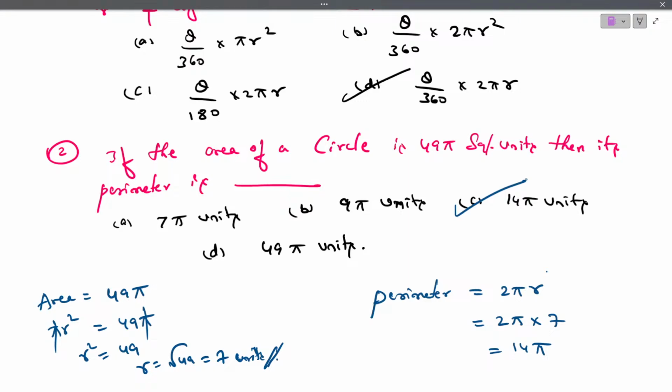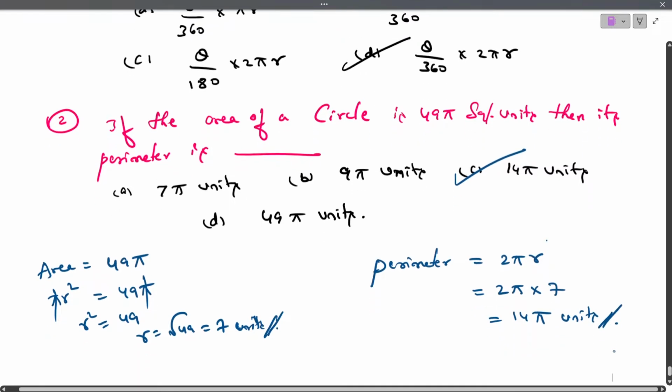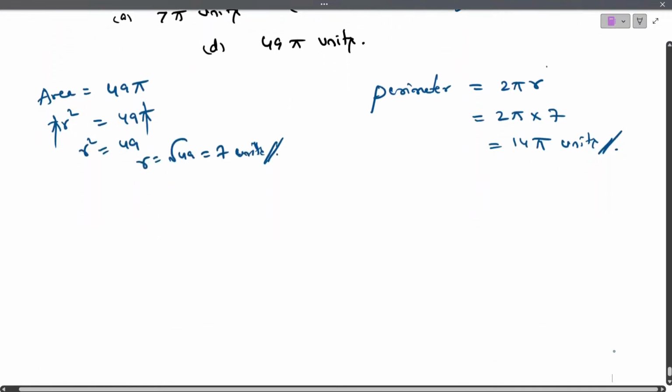Children, these are the most important questions which you can expect in tomorrow's exam. Is this clear? 14 pi units is the correct answer. Next, we'll move ahead to the next problem.